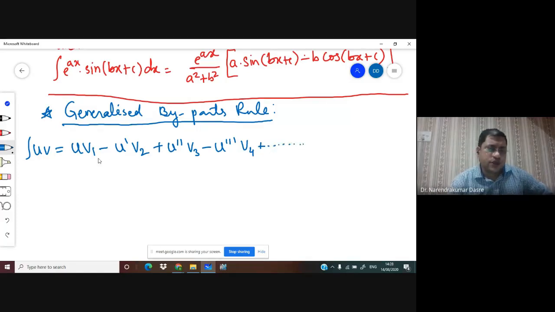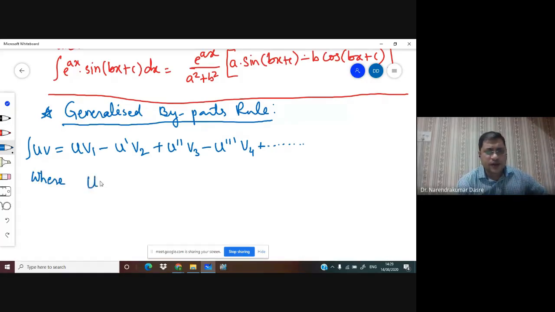Here you need to be careful that the sign is going to alternate, plus or minus, and then we have to understand what this suffix, this subscript and this superscript mean.